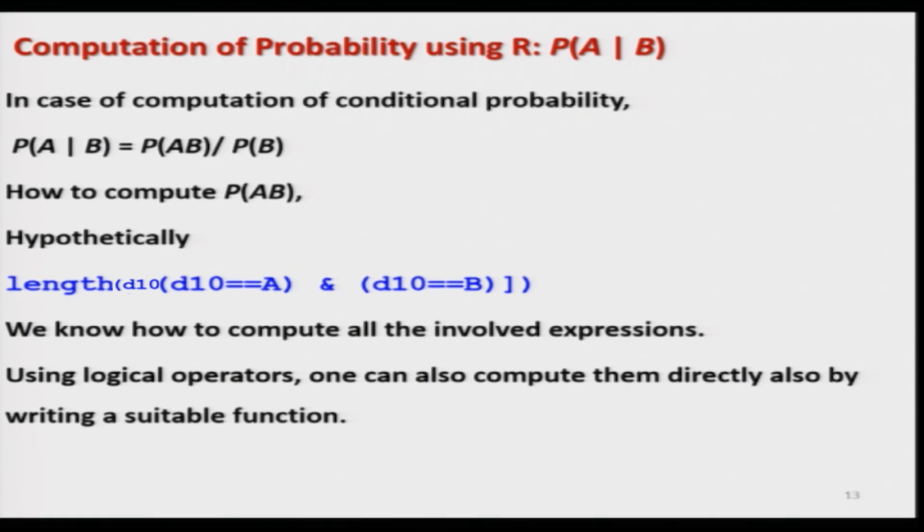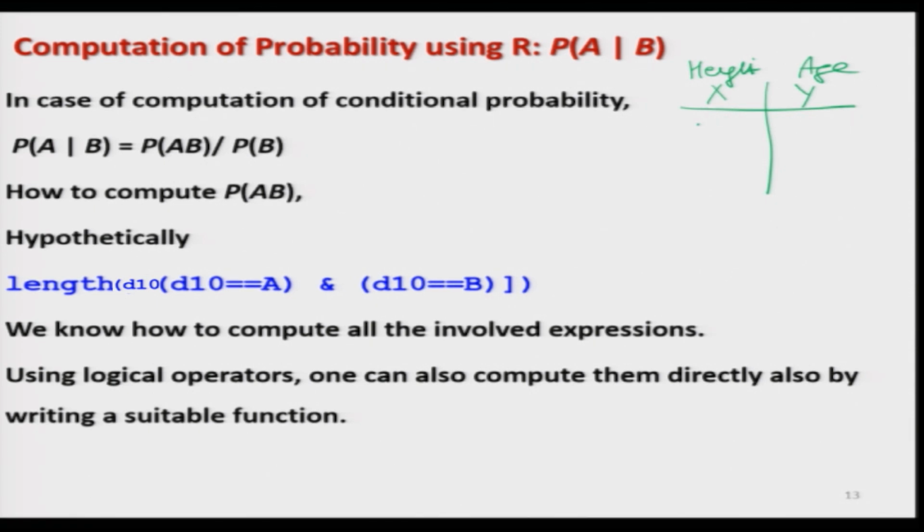Now, suppose you want to compute the conditional probability. Computing conditional probability, either you can directly use the logical operators, when you want to have more than one condition, that what are the values of x for which the number of y values are equal to, suppose, 2. And how you can compute it? For example, if you have 2 random variables, say x and y, or say height and age. These are 2 variables.